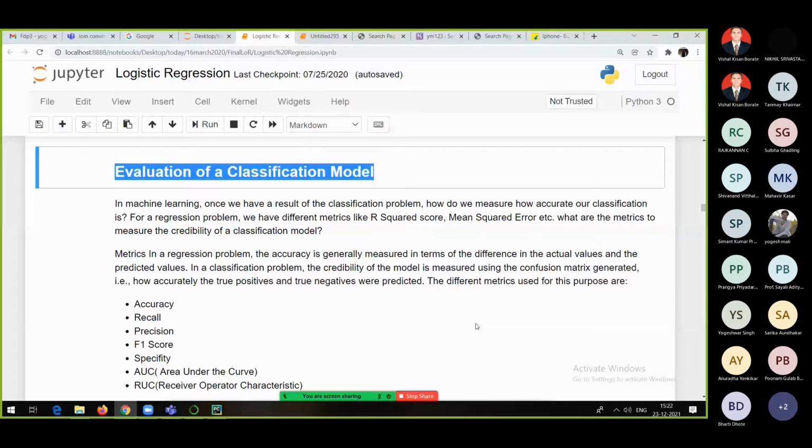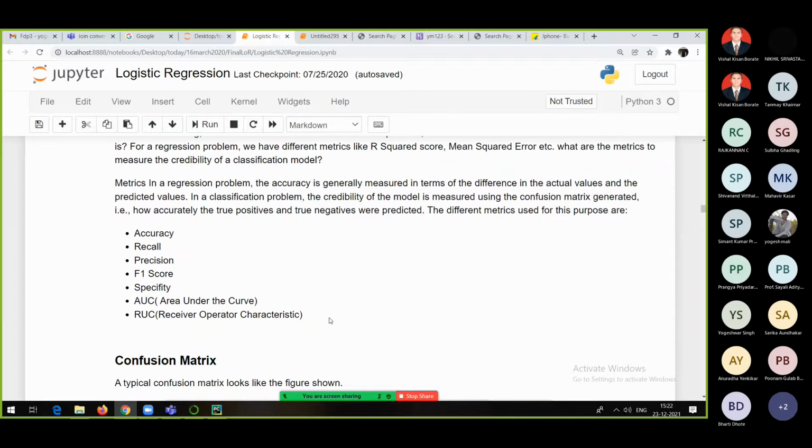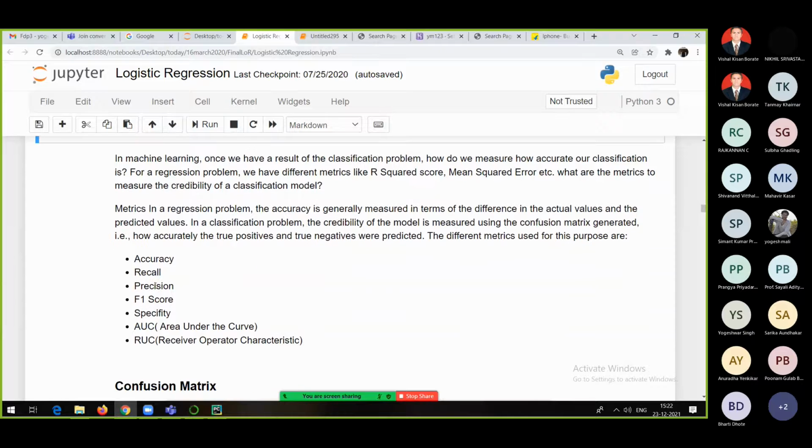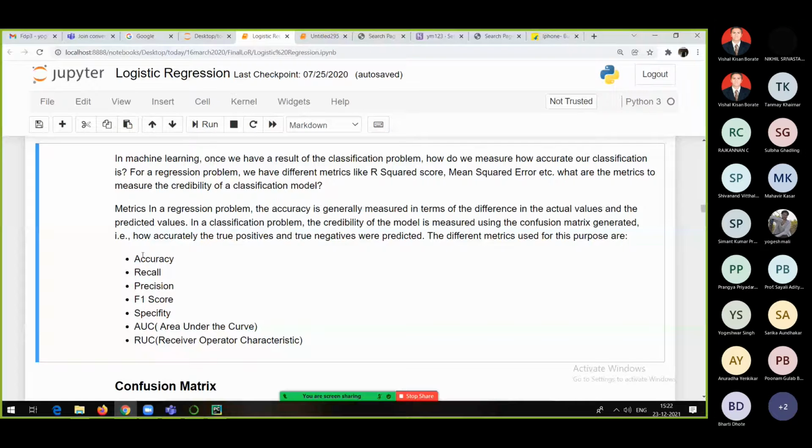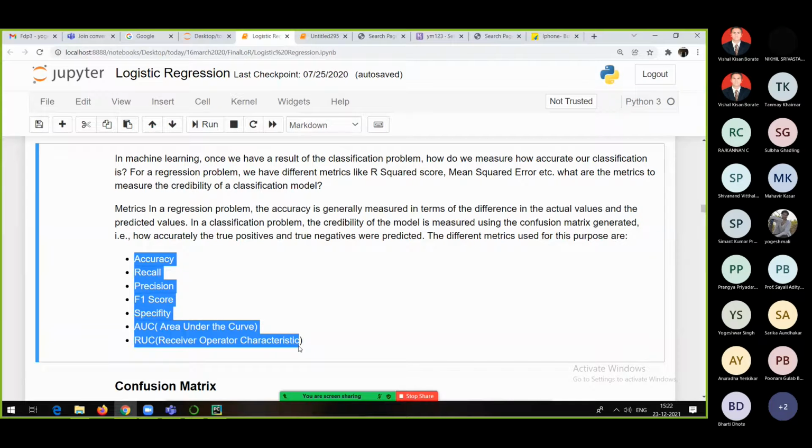So whatever algorithm we make use of for classification problems, with the help of these algorithms we will be getting some models. And for evaluating those models, we require all these things. Now see here, as I told you, accuracy, recall, precision, F1 score, specificity, area under the curve, and receiver operator characteristics. These are nothing but some metrics which we make use of to evaluate the model.